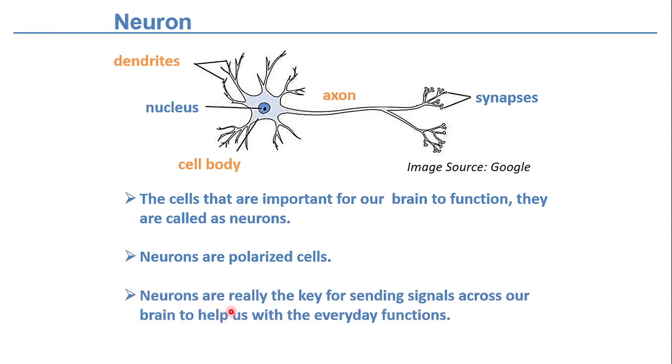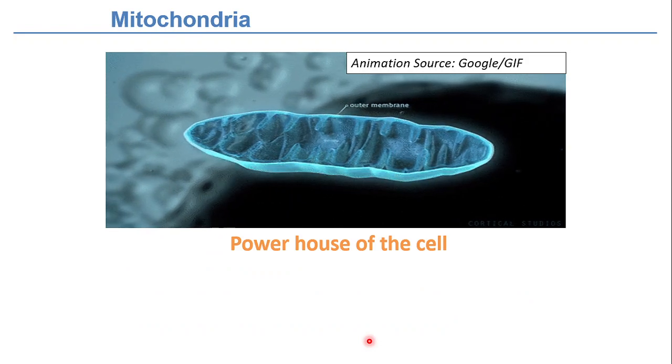As I said, they are really the key for sending these signals across our brain to help us with everyday functions like talking, walking, right? Now for these neurons to maintain their function, they need energy, and this energy is provided by the mitochondria.